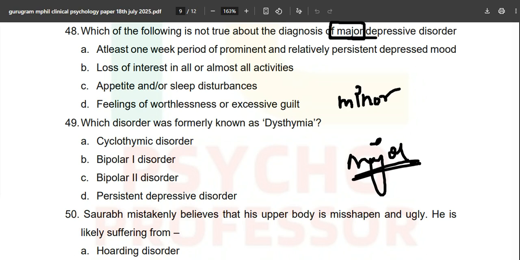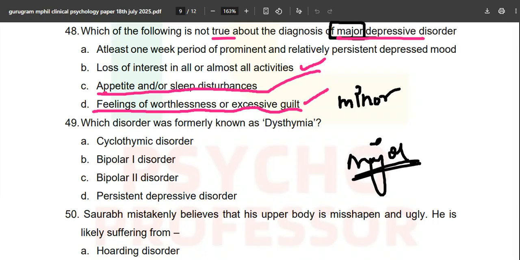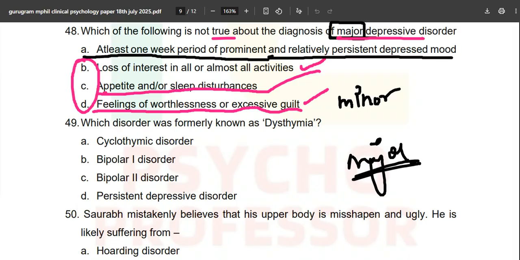Loss of interest in all or almost all activities. Okay, we can say this is true about MDD, major depressive disorder. Appetite or sleep disturbances, yes. Feelings of worthlessness or excessive guilt, yes. These three are correct, but just read the first statement and it is shouting at you, okay, mark me, mark me, mark me, and you are wondering what? At least 1 week period of prominent and relatively persistent depressed mood.